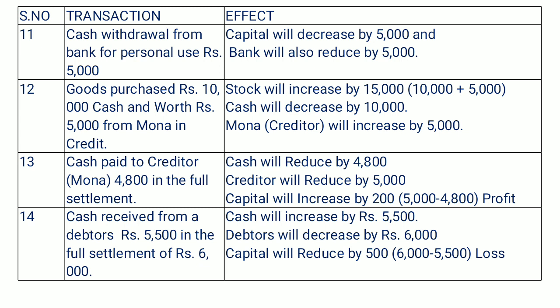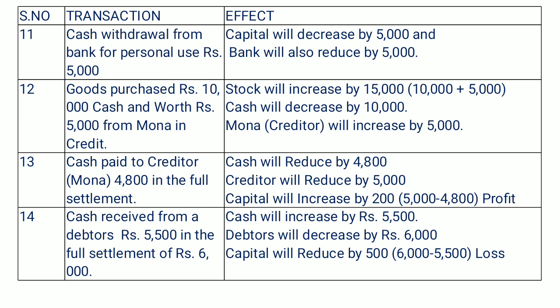Our cash is going to reduce by 10,000, and secondly we have purchased goods on credit, so that's why creditors will increase by 5,000. So in this transaction stock will increase by 15,000, cash will reduce by 10,000, and creditors will increase by 5,000.